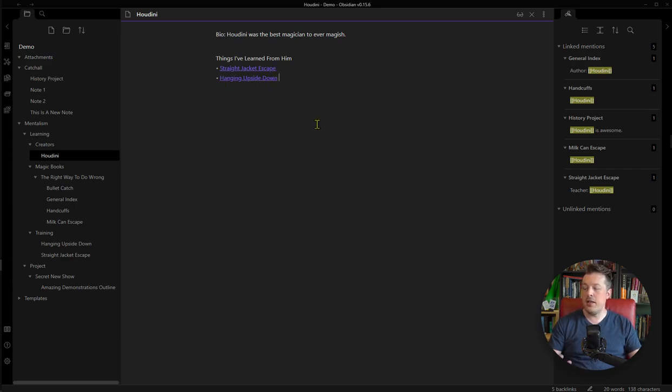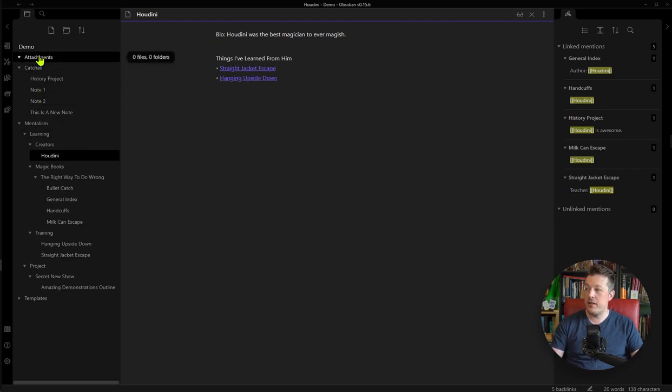And there are a couple of ways to navigate through the different notes and see how it all comes together and connects, because knowledge is all about making those connections. So how do you see how these ideas are connected with each other? And Obsidian has a couple of different ways to do that. First, you can see that it links to the other documents that I mentioned here. So that would be the title of Hanging Upside Down, that kind of thing.